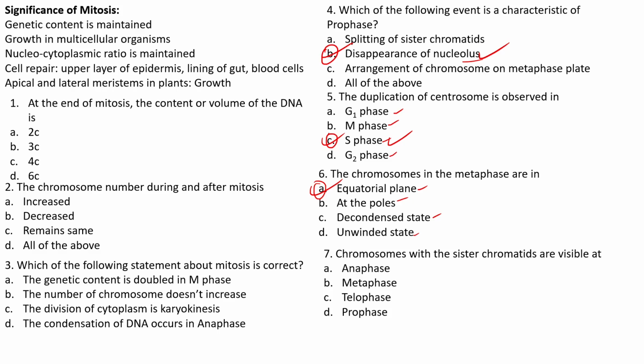The next is the chromosomes with the sister chromatids are visible at the anaphase, metaphase, telophase, and prophase. We know that they are more clearly visible during the metaphase time. So hence B is going to be our right answer. The next one, the attachment of the spindle fibers to the kinetochore is observed in metaphase, telophase, prophase, anaphase. It is mainly in the metaphase time. Complete attachment is observed during the metaphase phase of the mitosis.